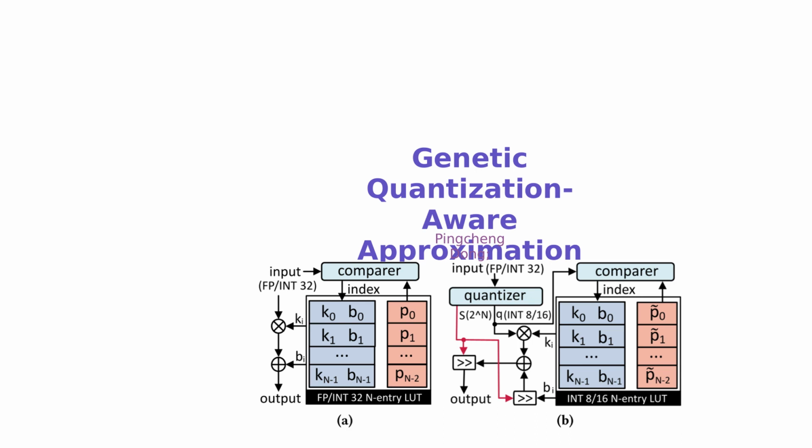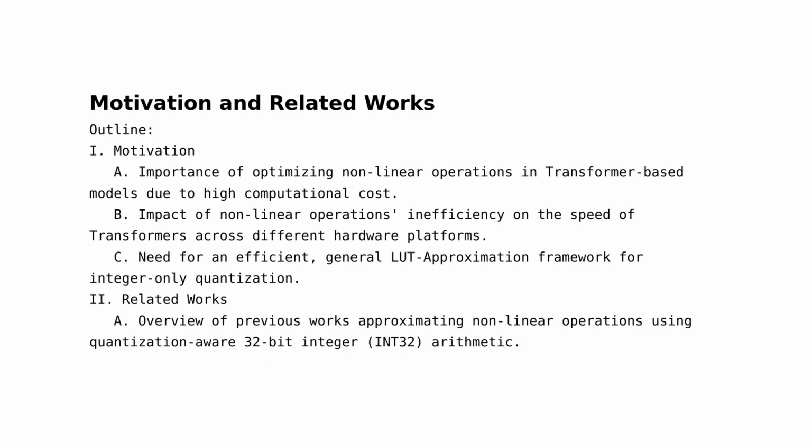Hello, everyone. Today we are going to talk about genetic quantization-aware approximation for nonlinear operations in transformers. Slide 1. Motivation: highlight the need for optimizing nonlinear operations in transformer-based models due to their high computational cost. Discuss how the inefficiency of nonlinear operations hinders the speed-up of transformers on various hardware platforms.